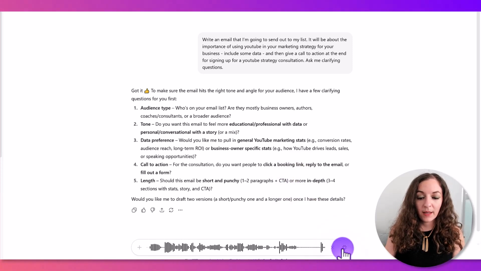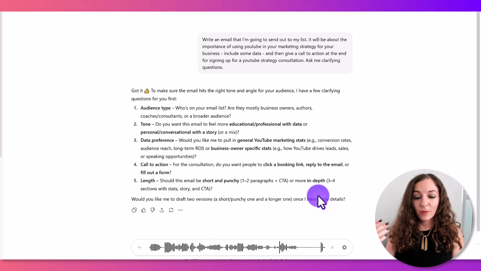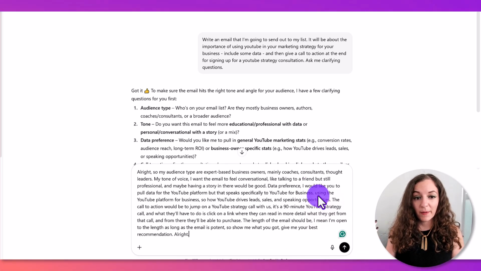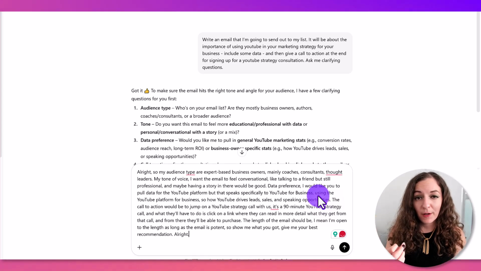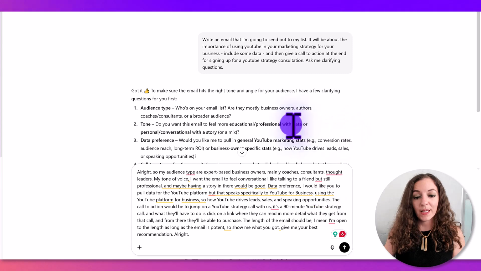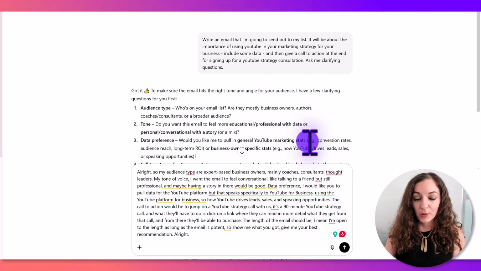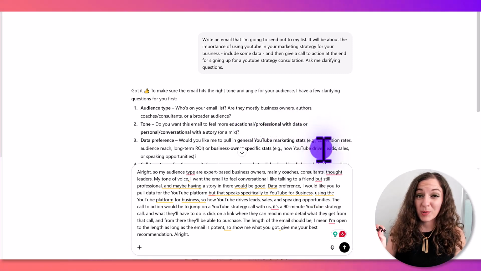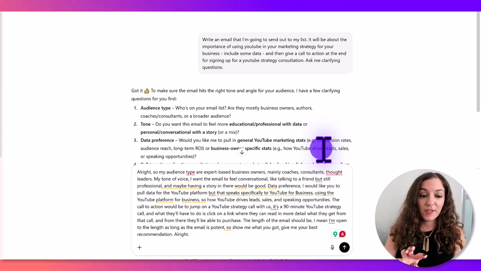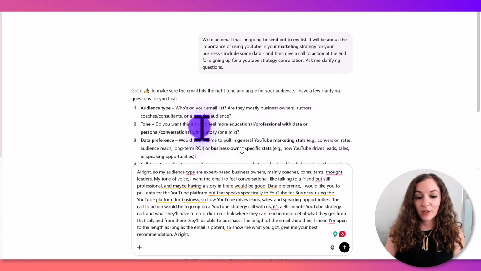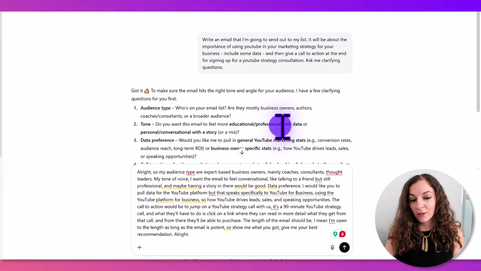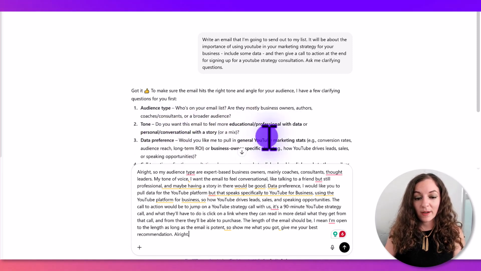All right, so I'm gonna hit the check mark. So you see there, I didn't have to, even though you might not particularly know the answers very well, you can stay sort of general. I like that it already gives you some choices and options to choose from. So you can go as specific and really dive deep into the tone of the email that you want, or just answer as it has here, either educational or personal. I wanted a little bit of both.